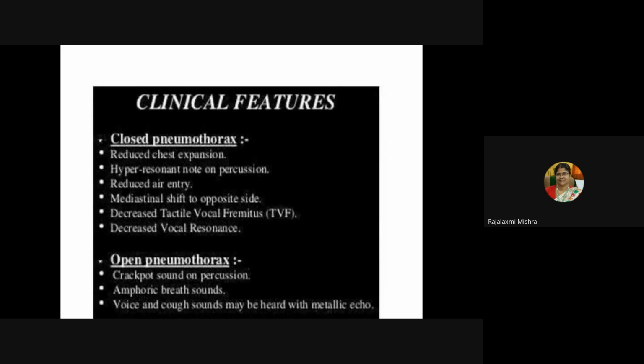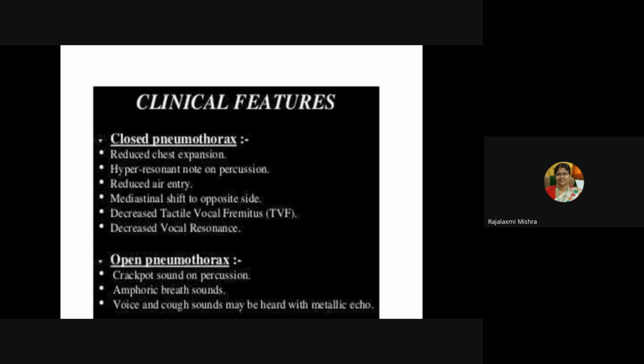Clinical pictures. In closed pneumothorax, there will be reduced chest expansion, hyperresonant note on percussion, reduced air entry, mediastinal shift to the opposite side, decreased tactile vocal fremitus, and decreased vocal resonance.